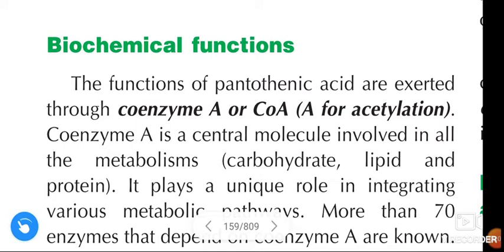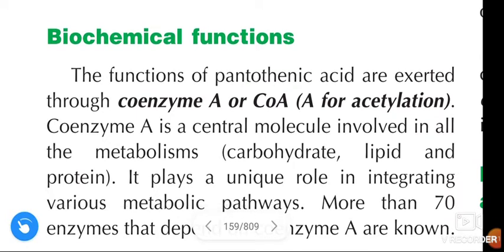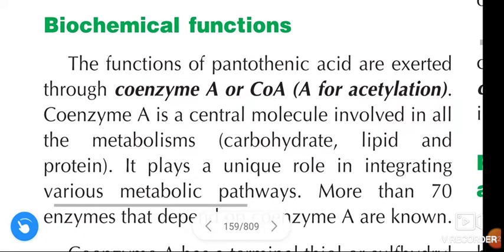In this video, we are going to learn about the biochemical functions of vitamin B5, that is pantothenic acid. The functions of pantothenic acid are exerted through coenzyme A or CoA. Here A refers to acetylation.